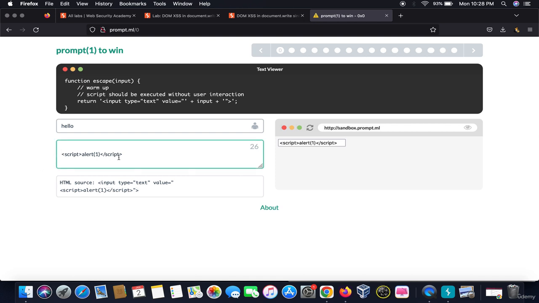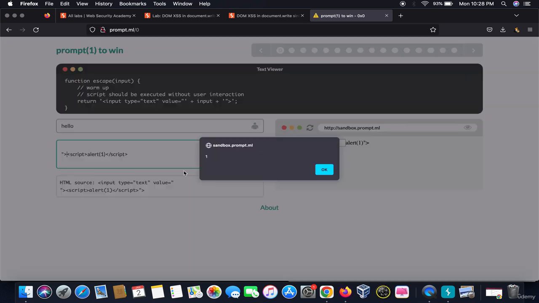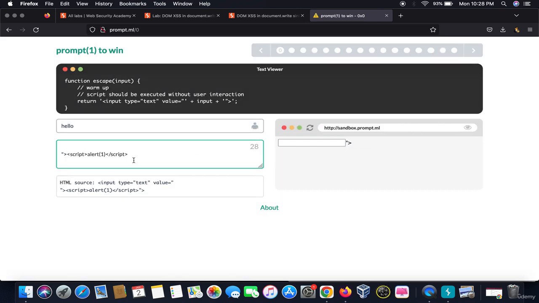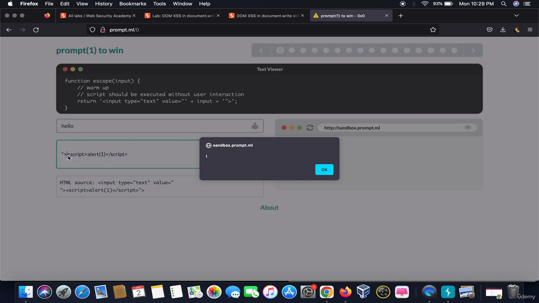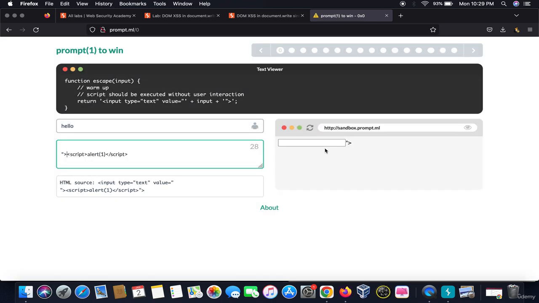What I would do is close this first. Let me explain how I did it. See, this was an HTML query which was starting from here. To end it, I again put a quote and the greater than sign to close it. On doing this, from this part it starts a new HTML query which helps us to run the command. So the first part is solved. Let's move on to the other part.